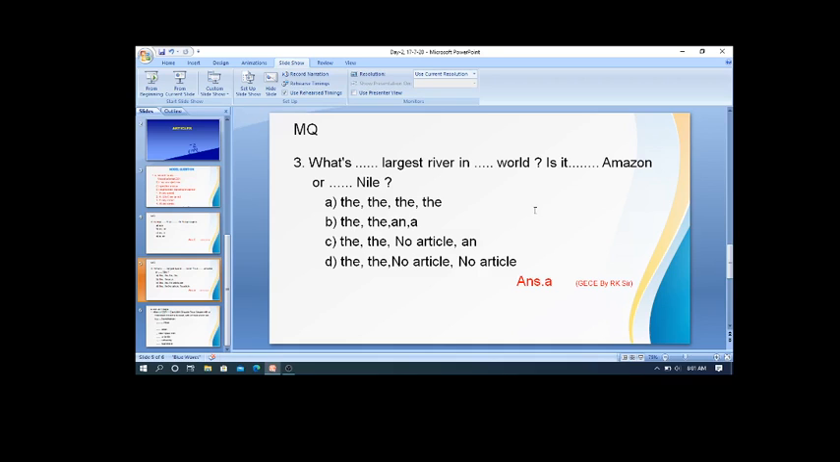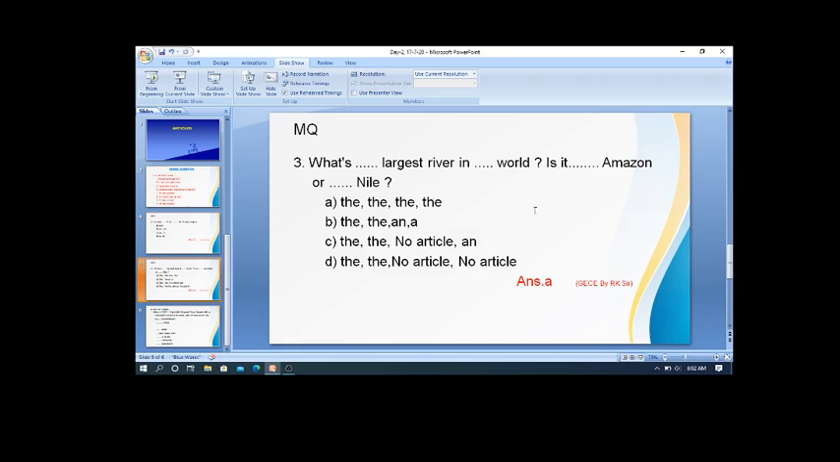What might be your answer? No, I have already provided you. That is A. A means the, and the. So in all 4 blanks article the is used. Now if I keep these articles, the statement will become like this. What's the largest river in the world? Is it the Amazon or the Nile? Okay. So this question is based again on the usage of article the.